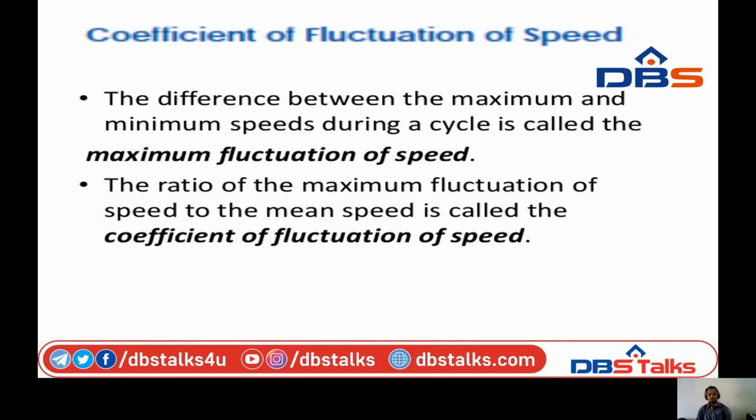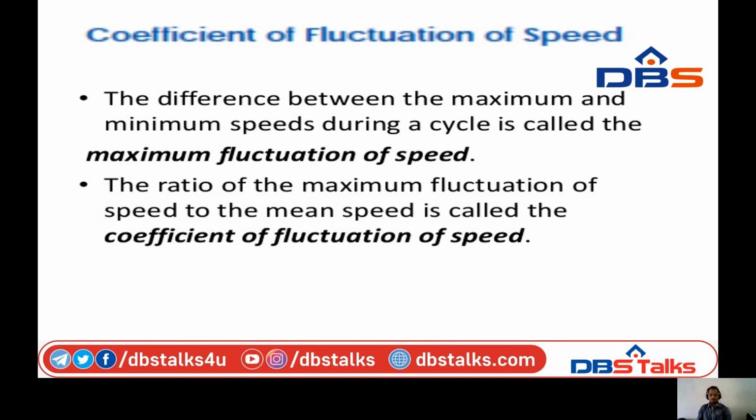Up to now we have seen that the flywheel doesn't maintain a constant speed. It simply reduces the fluctuation of speed, so it doesn't control the speed variations which are caused by the varying load. Now the coefficient of fluctuation of speed: the difference between the maximum and the minimum speeds during the cycle is called the maximum fluctuation of speed. The ratio of the maximum fluctuation to the mean speed is known as the coefficient of fluctuation of speed.